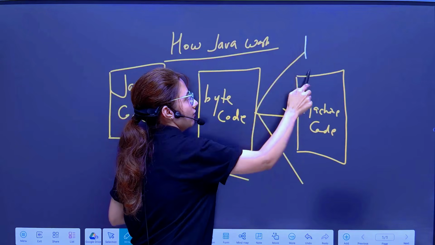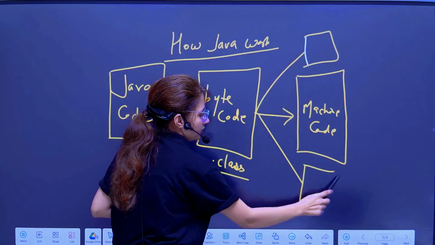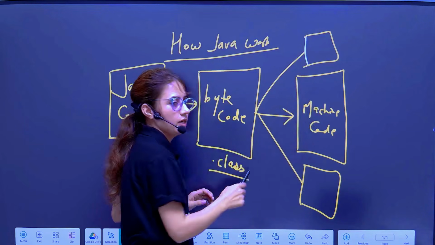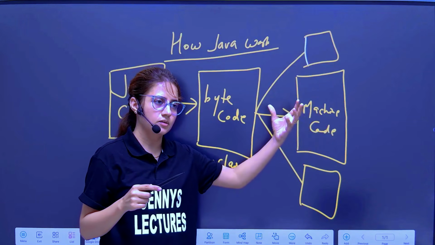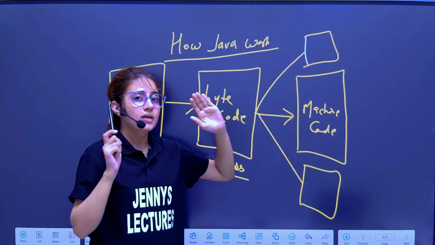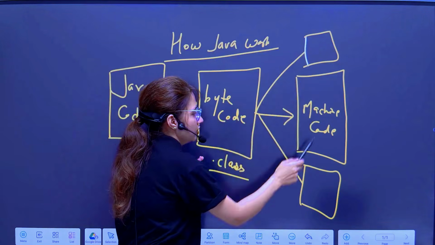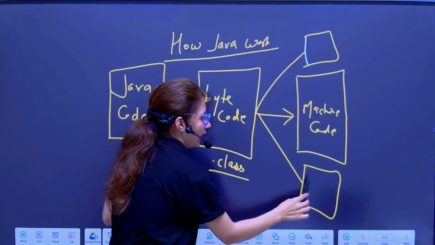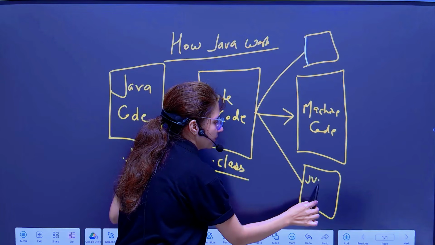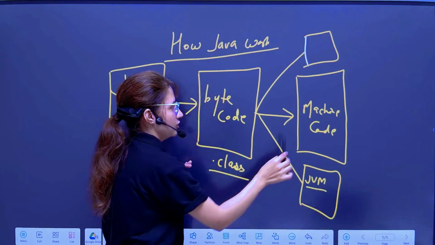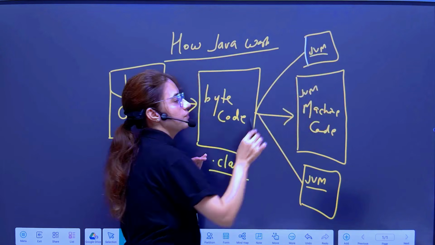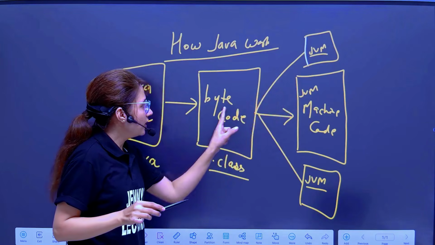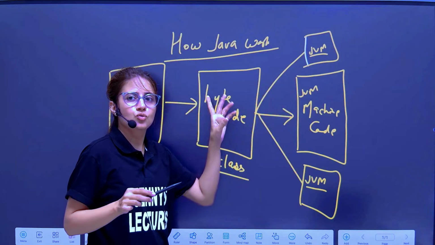Different types of machines having different operating systems, a computer or a phone or anything having different hardware and different operating systems. But the one condition is what? All these machines should have a JVM, Java Virtual Machine. This JVM will now convert this bytecode into machine code.